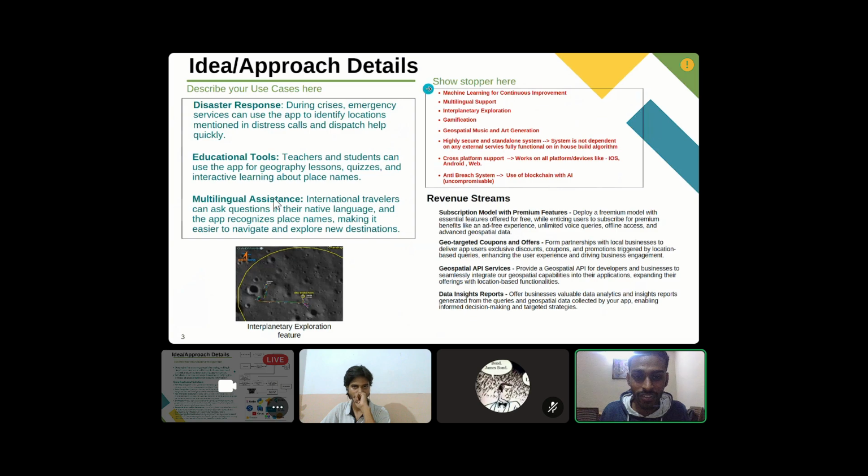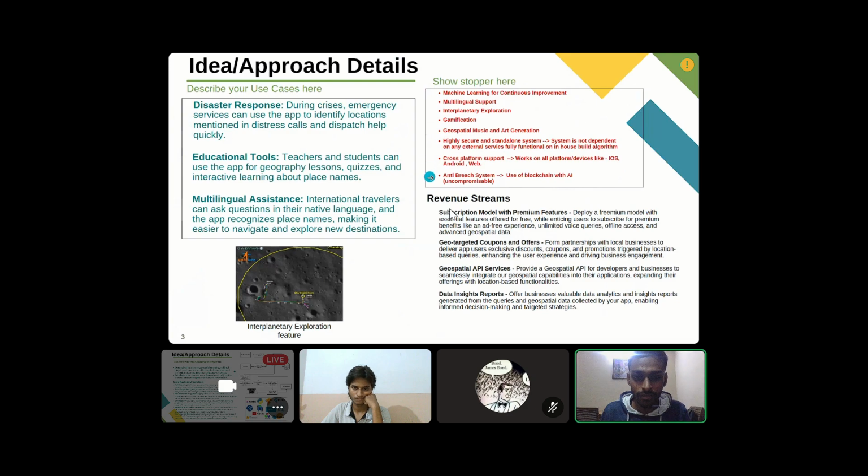Now, the showstoppers of our app are mentioned as well: the machine learning algorithm, the multilingual support, the interplanetary explorations. We are planning to have cross-platform support, highly secure. We are using a standalone system where the database will be created by us only. So that's a standalone system we are having right now.